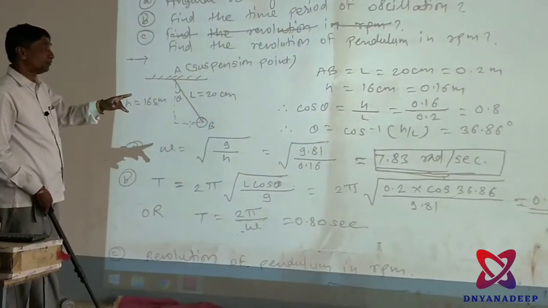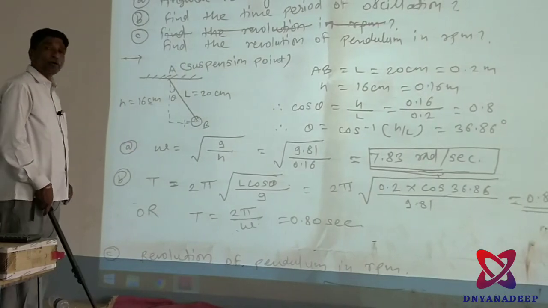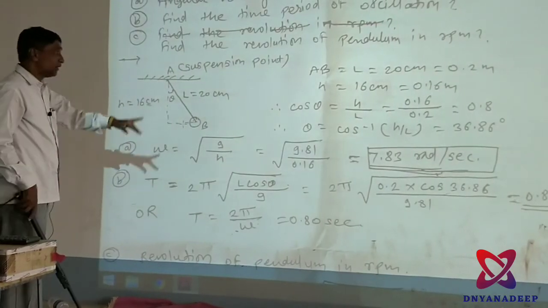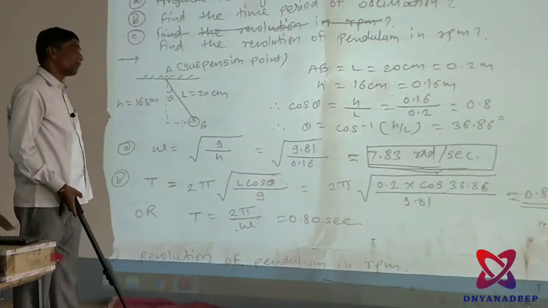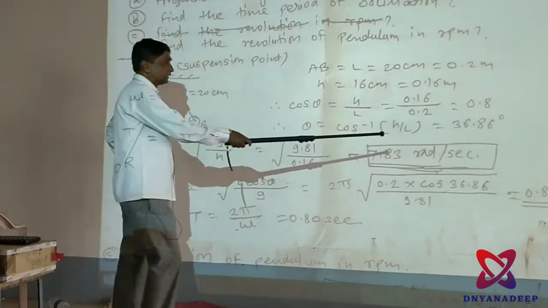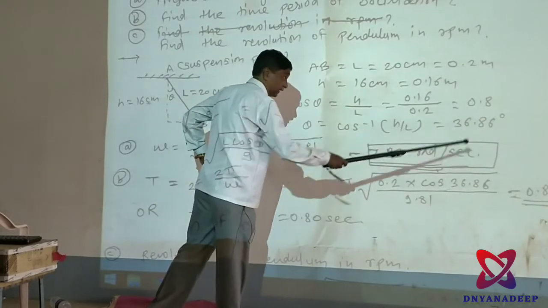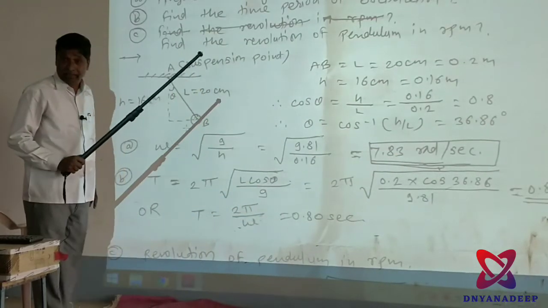0.8. Clear? Then next, theta is equal to cos inverse of H upon L, that angle is 36.86 degree from your given data.